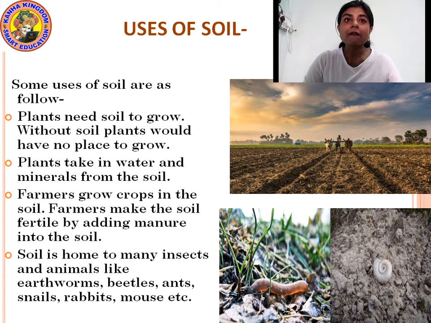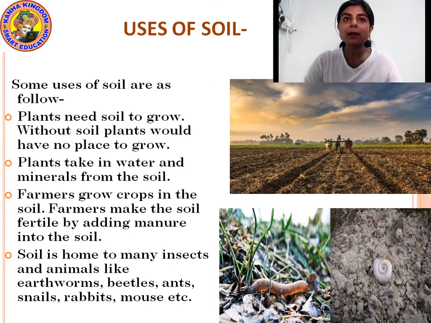Then farmers grow crops in the soil. Our farmers grow crops in the soil through which we get vegetables and food grains to eat. Yes or no? If farmers will not grow crops in the soil, how will we get our food to eat? The fruits, the vegetables, the food grains that we eat, the rice that we eat, how will it grow? To grow plants, soil is very necessary. Plants need soil to grow.